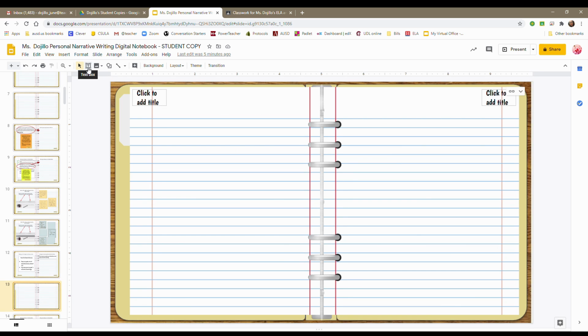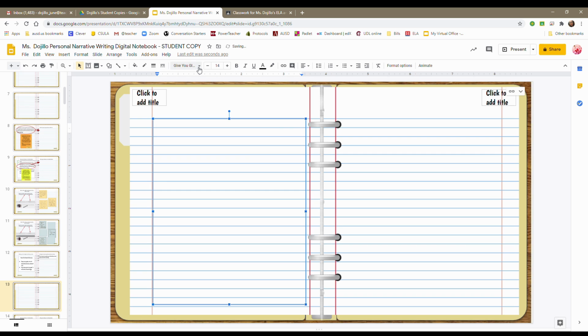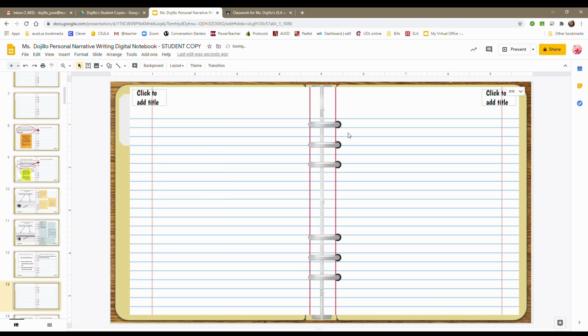Now, in order to put text boxes in some of these places that aren't provided for you, you're going to hit text box, and it should be highlighted. Then you're going to drag your cursor, and it's going to be a crossbar without arrows. And then you're going to include a text box. And we want you to use a 12-point font that's easy to read. So it's got to be 12-point font. And you're going to do the same thing on the other side.